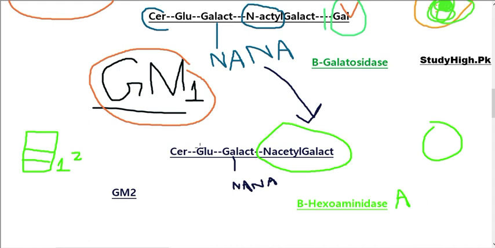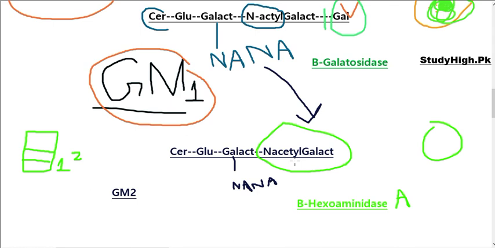Hexo means it is a 6 carbon ring. Aminidase, it consists of amino and acetyl group, and hexosaminidase is required for the breakdown of the bond between galactose and N-acetylgalactosamine or for the removal of it.